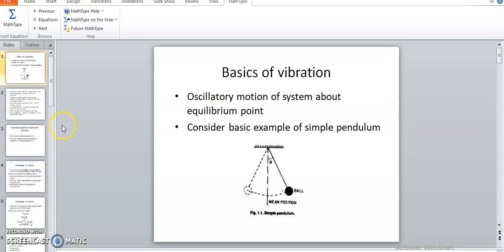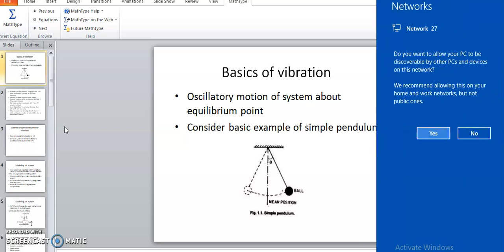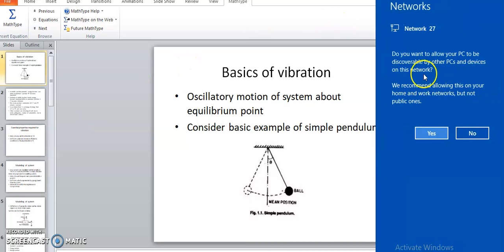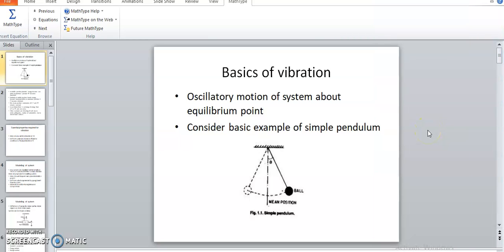In oscillatory motion or vibration, there is an exchange of kinetic energy and potential energy. Suppose this pendulum is shifted from the middle position to the leftmost or rightmost position.